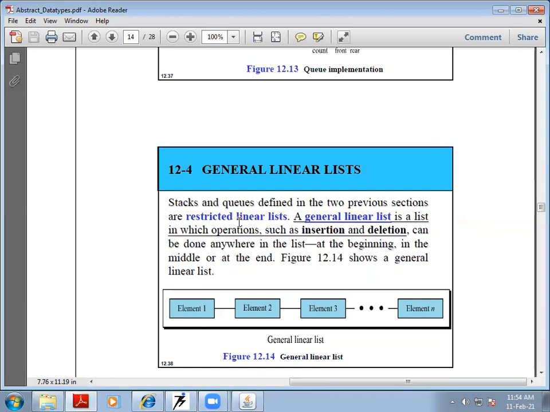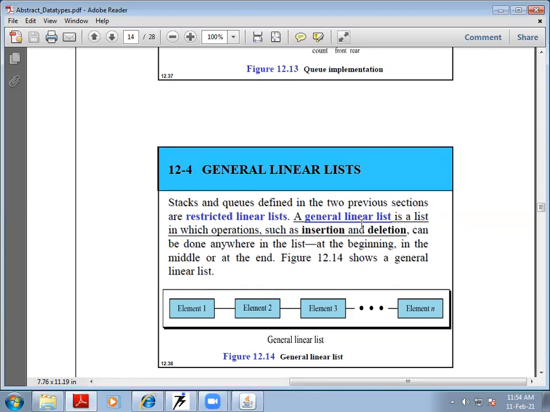We cannot insert or delete any item in between in the arrangement of a queue or, for example, a stack. So many times we need to insert something inside the particular data set, or remove some element from inside the data set. In such cases, we need the concept of what we call a linear list.